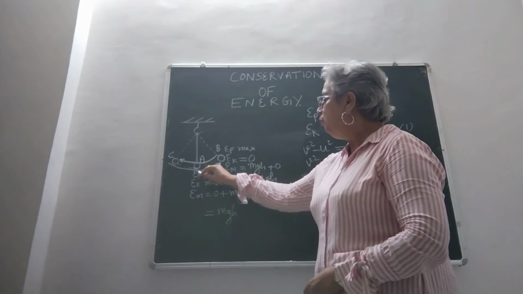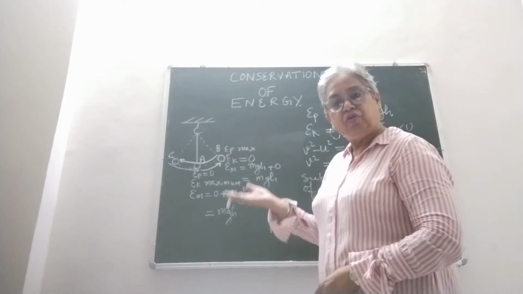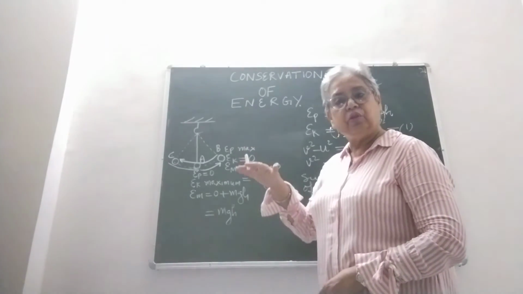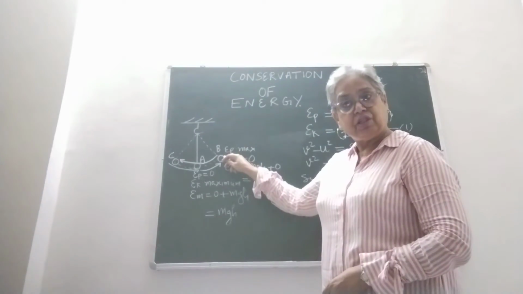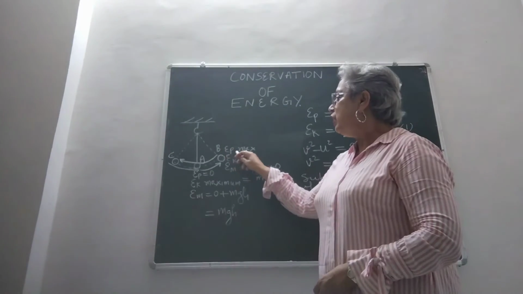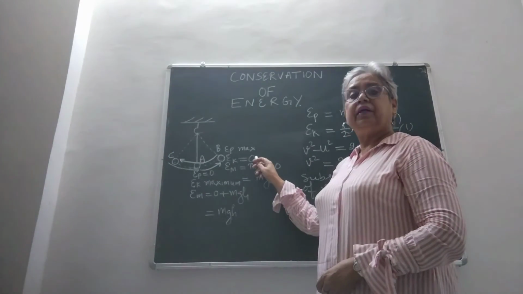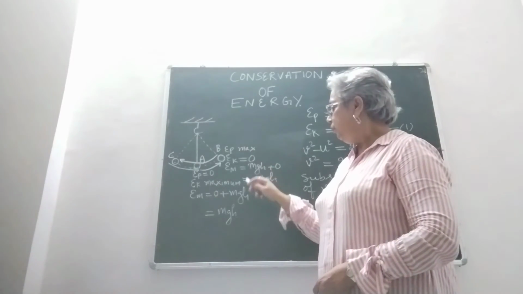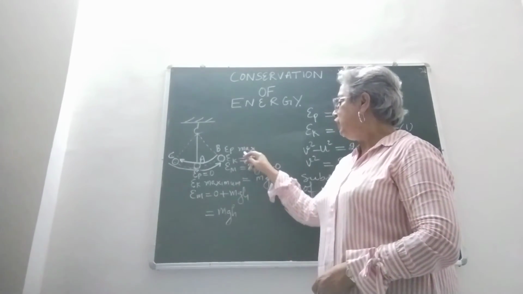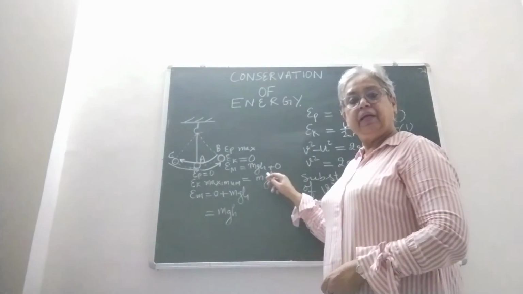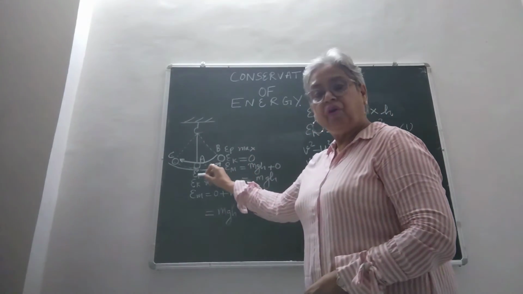When it goes from mean to extreme, its potential energy goes on increasing and kinetic energy goes on decreasing. And when it reaches B, the extreme position, the potential energy is maximum, but it stops, so the kinetic energy becomes zero. But the total mechanical energy, that is the sum of potential and kinetic, remains mgh. Now it again starts falling.